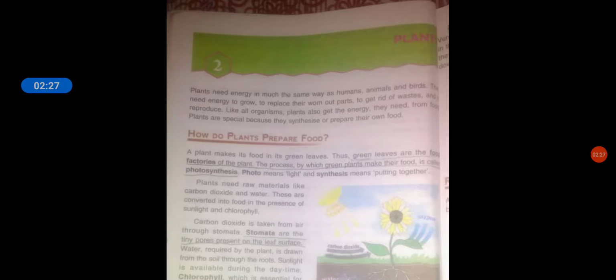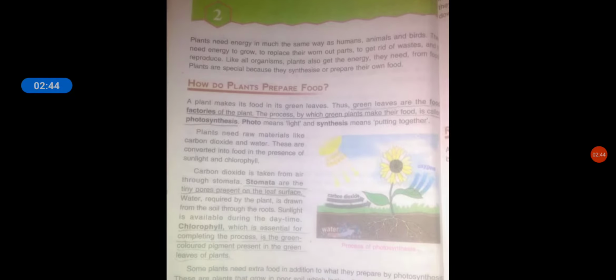Students, during photosynthesis, what happens? The carbon dioxide and water in the presence of sunlight form the food, that is glucose, and oxygen. So students, the raw materials for photosynthesis are carbon dioxide, water and sunlight.